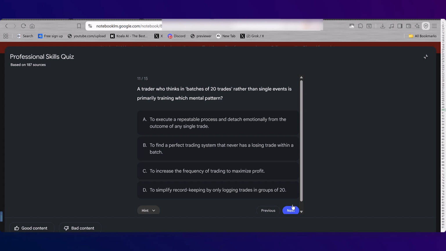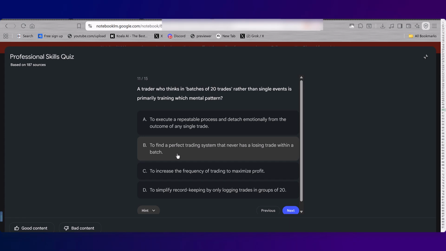Oh, and how many of these can you generate? Infinite. A trader who thinks in batches of 20 trades rather than single events is primarily training which mental pattern? Detaching emotionally and focusing on repeatable process. Detaching from the outcome of any single trade. Yep. Find a perfect trading system that never has a losing trade. That's crazy.